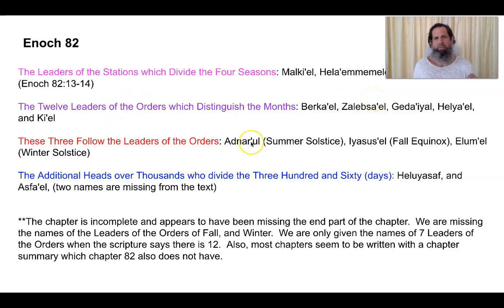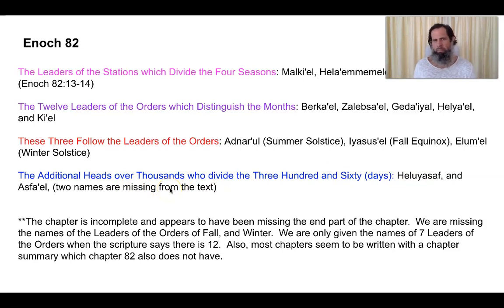I then have names of the followers of the leaders of the orders, which are for the summer solstice, the fall equinox, and the winter solstice. And then I have the additional heads over thousands who divide the 360 days. I have 2 of the names because 2 of the names are missing.